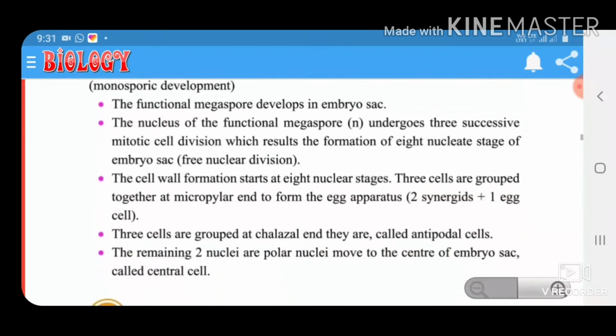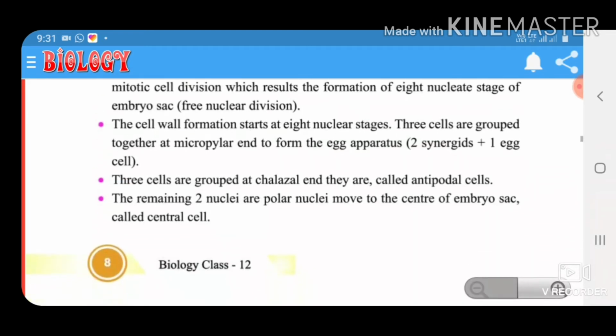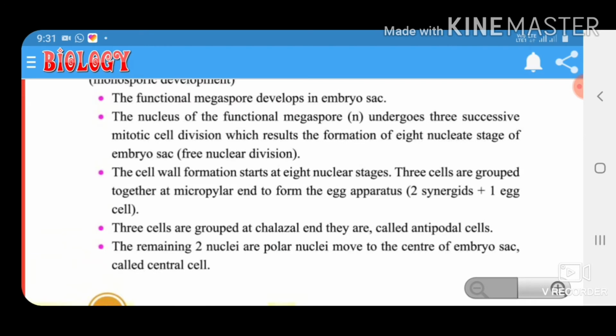The functional megaspore develops into the embryo sac. The nucleus of the functional megaspore undergoes three successive mitotic cell divisions, which result in the formation of the eight-nucleate stage of the embryo sac. After the three nuclear divisions, cell wall formation starts at the eight-nuclear stage.